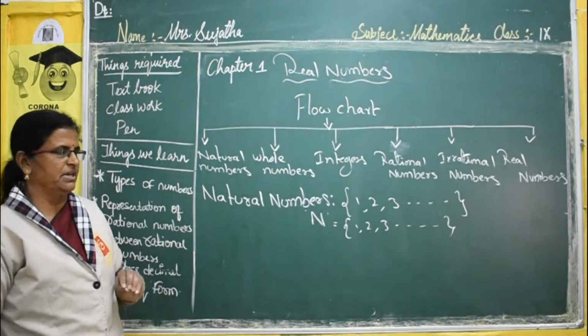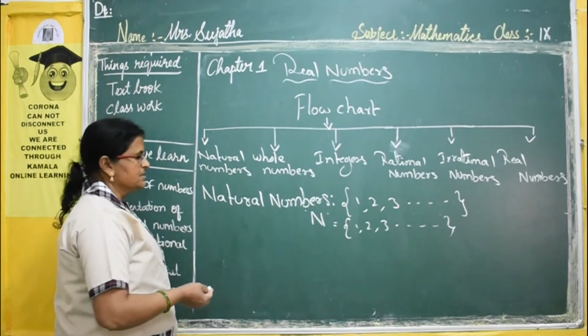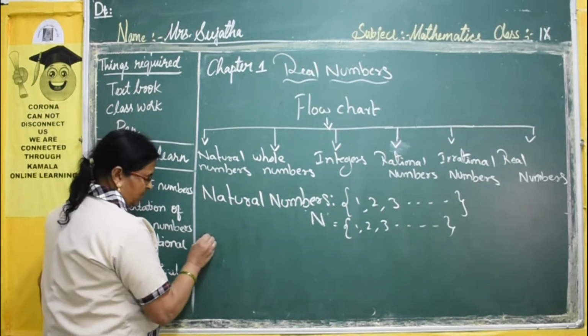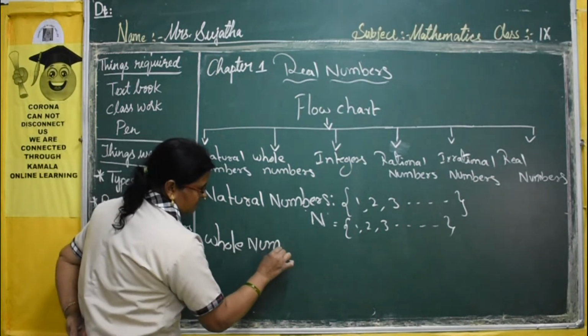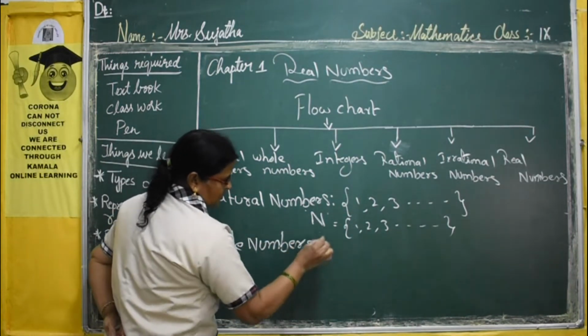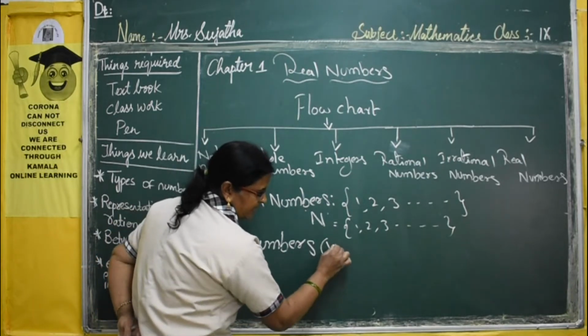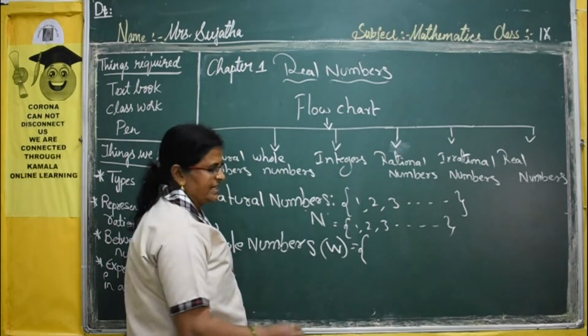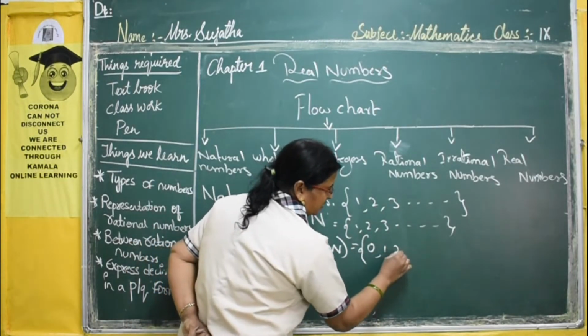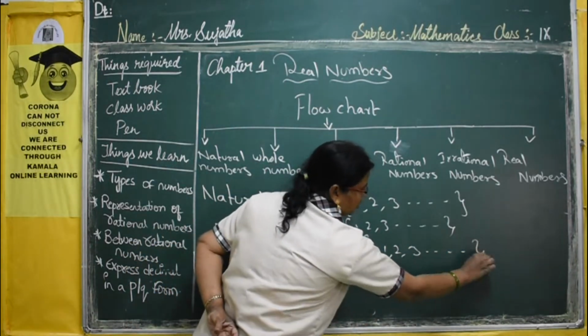I am just giving an introduction. Now next one is whole numbers. Whole numbers are indicated with capital W, and this set starts from 0, 1, 2, 3, and so on.